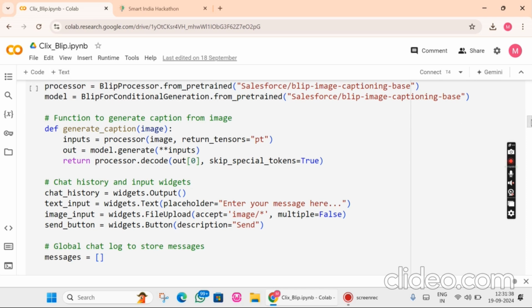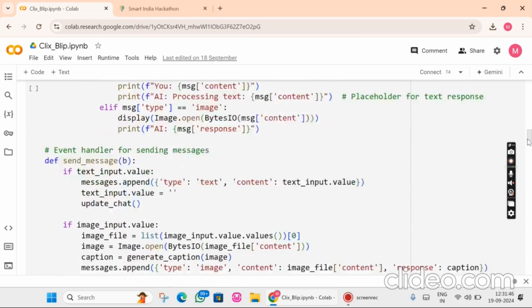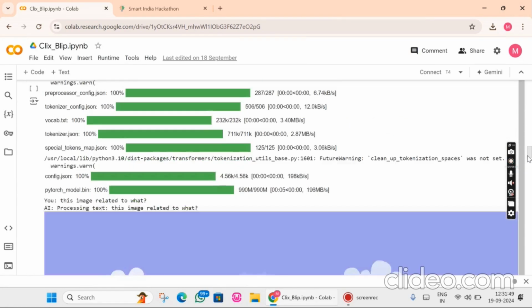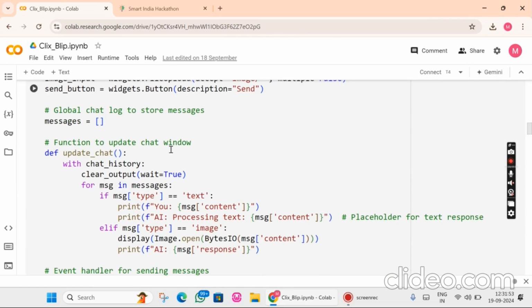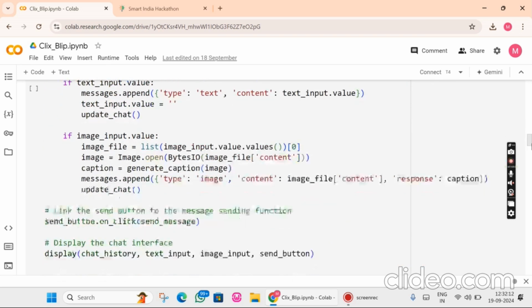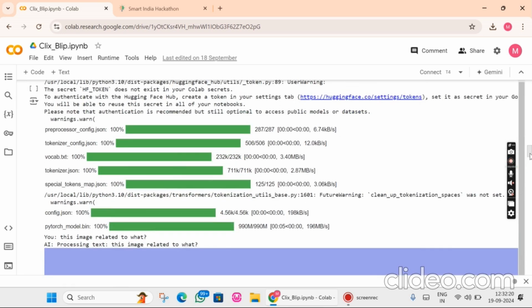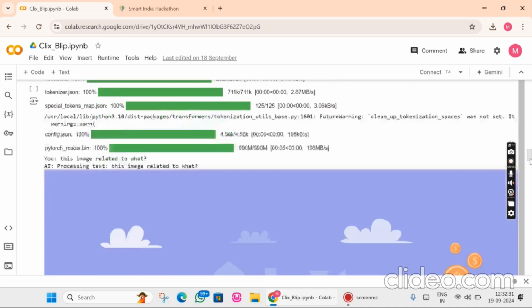First of all, I made one function, and using that function we will take the file upload input, and it will create output from the model. We will also apply this matching option: if text is there, then it matches with the caption. BLIP just provides the image caption. Like, we provide the image, it provides the caption. But our NLP and our model are trained to give the answer in an answer format. I will show an example also. A caption is just the details of the image, but our model converts that into a response to the image.